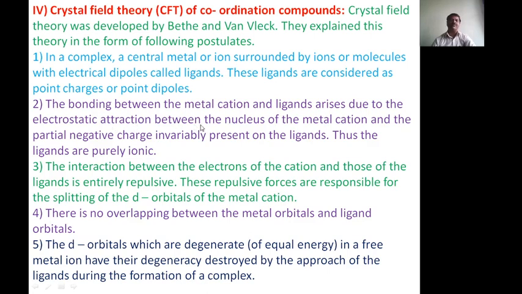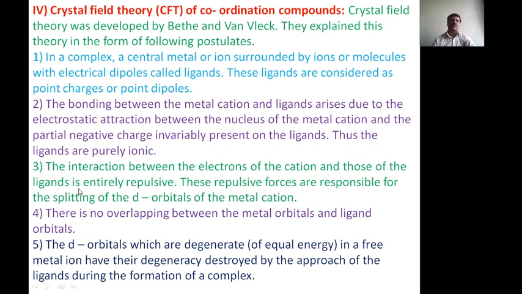Usually the nucleus of the metal cation is positive in charge, and the ligands have electrons and are therefore negatively charged. Therefore an attractive force exists between the nucleus of the metal cation and the negative charge of the electrons on the ligands, and thus this bonding is purely ionic in nature.